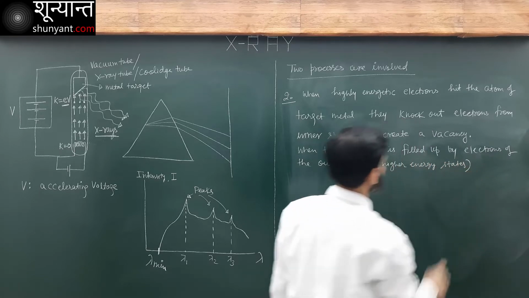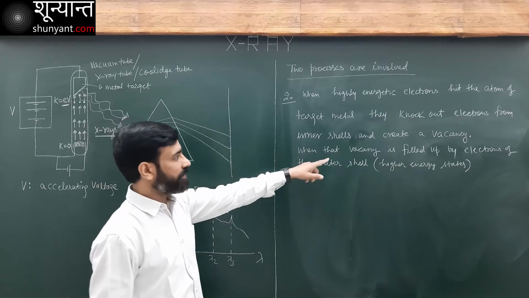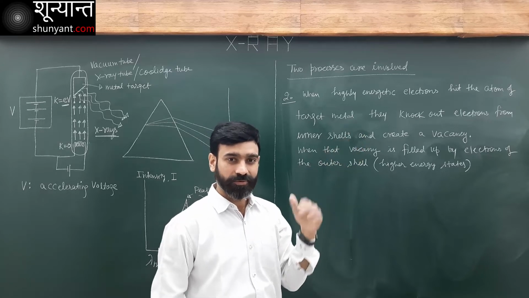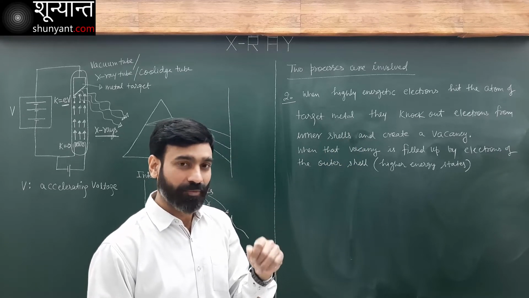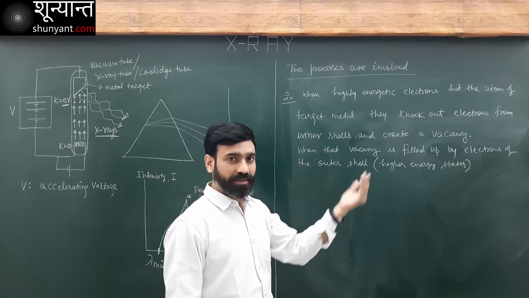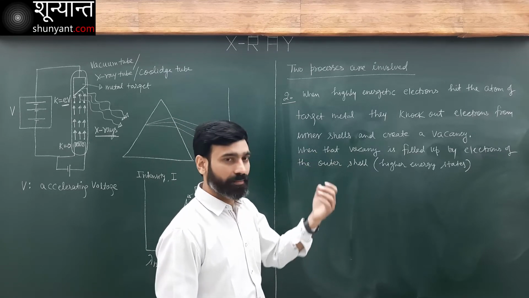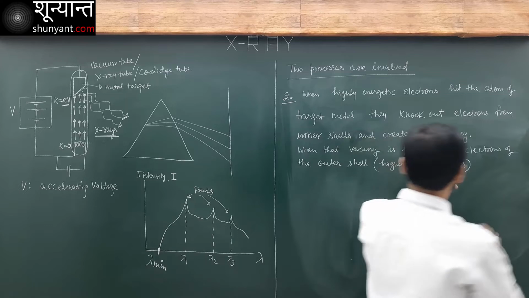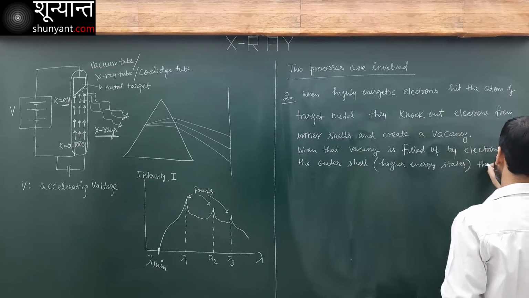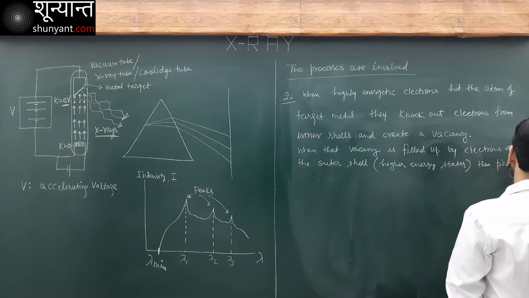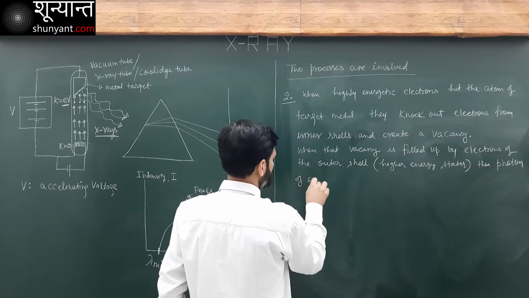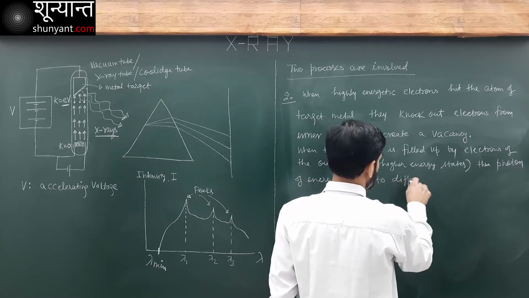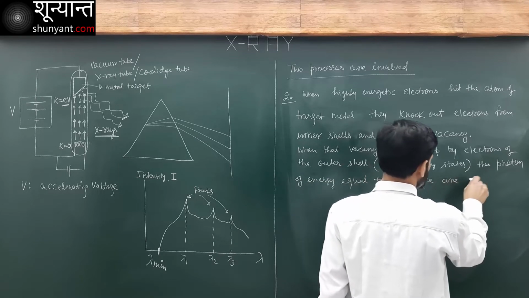The electrons are knocked out, kicked out from the inner shell, and a vacancy is created. If that vacancy is filled up by electrons of higher, outer shells, higher energy shells, then photons of energy equal to the difference are emitted.